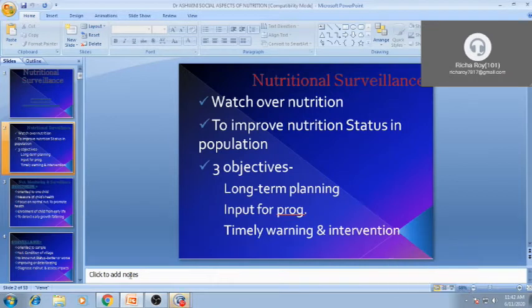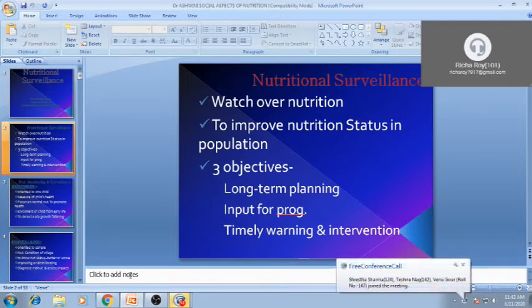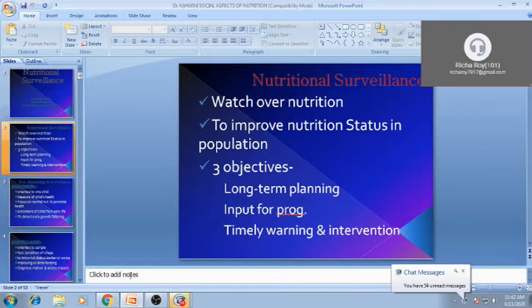If they are registered there, whether they are coming there or not, and the height, weight, head and chest circumference of each child. All that we have to take in this surveillance, and we have to deal with this huge amount of data. After that, we analyze the data.